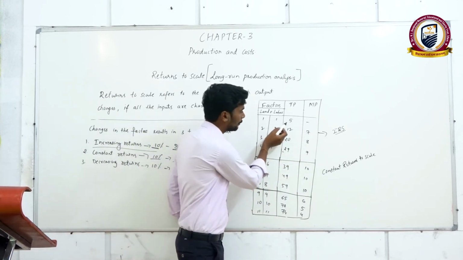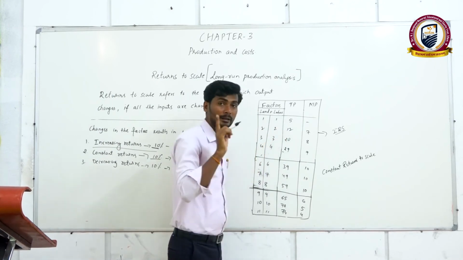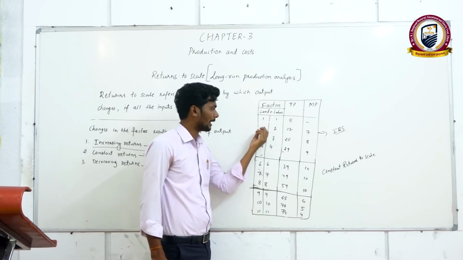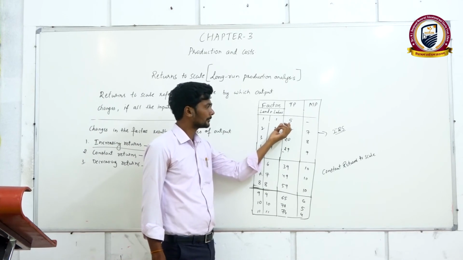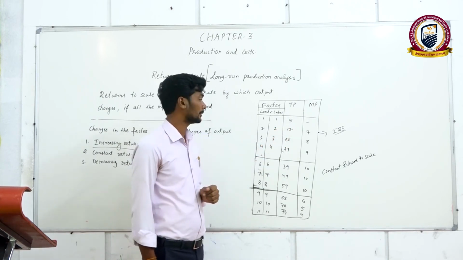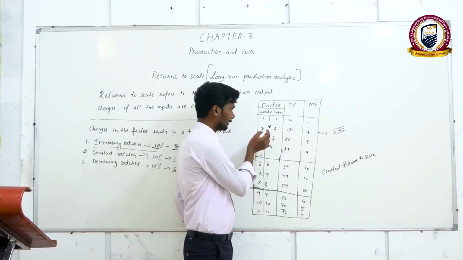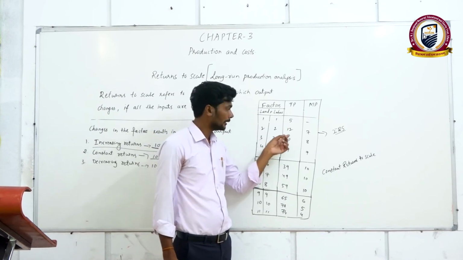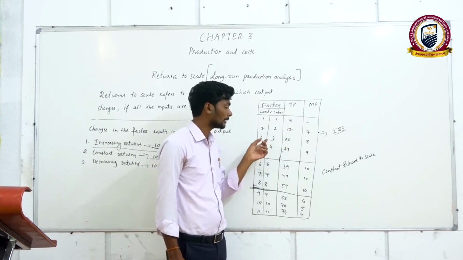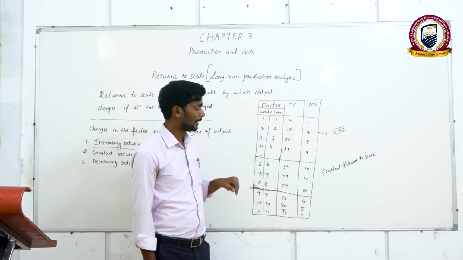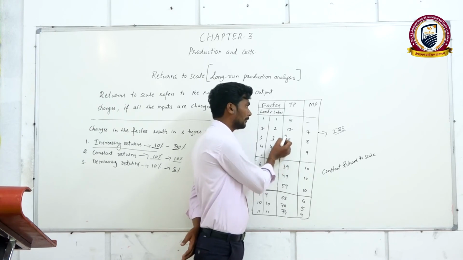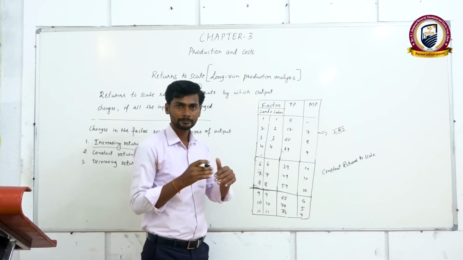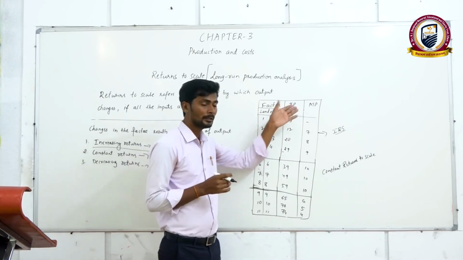You can see here 5 to 12, which means 7 units, when the factor combination changed to 2 units of land and 2 units of labor, then 7 units of total production increased. And here when the factor combination again changed to 3 units, how much did total product increase? 8. By 8 units total product increased. And here when 4 units are hired, 9 units of total product increased. You can see here the increase in the total production by each unit of input is known as marginal product.